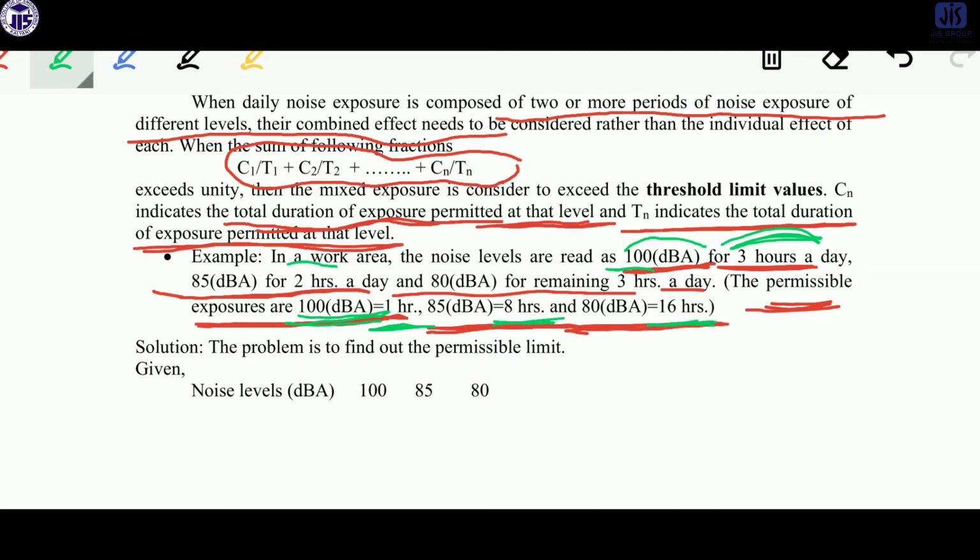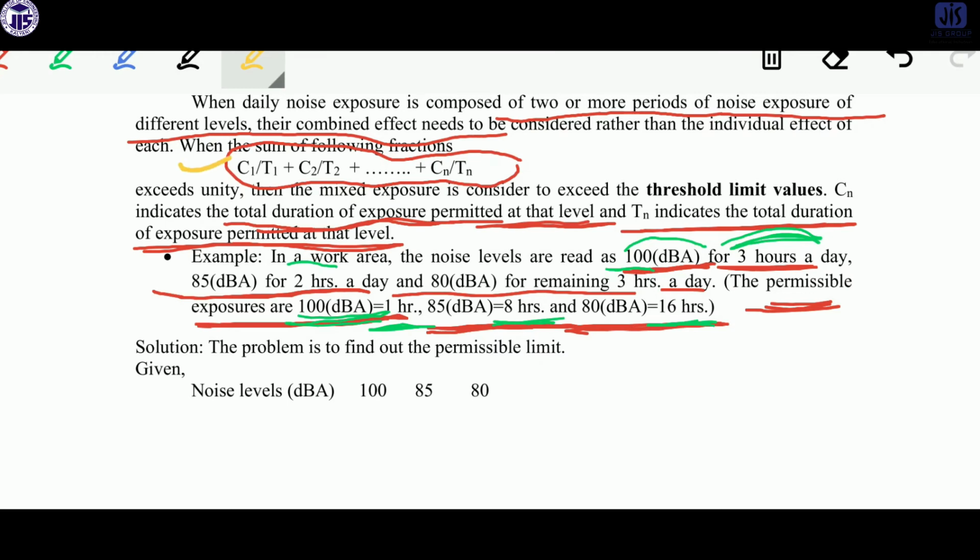So what is the meaning of these factors? Permissible means that up to that many hours any person can hear the sound at that level. According to our equation, it is C1 by T1 plus C2 by T2 up to Cn by Tn.